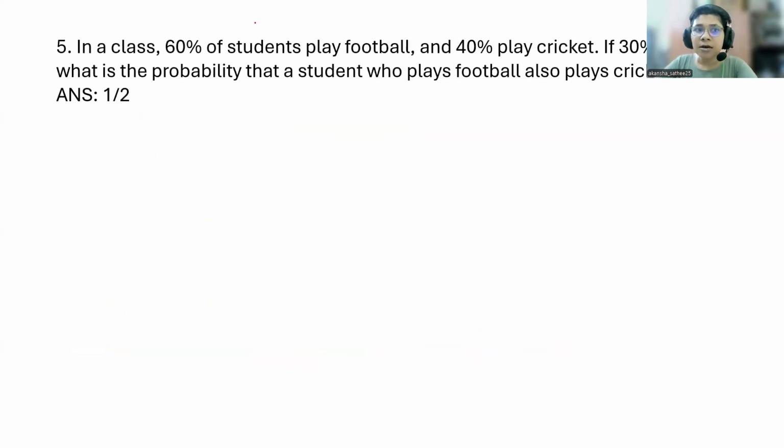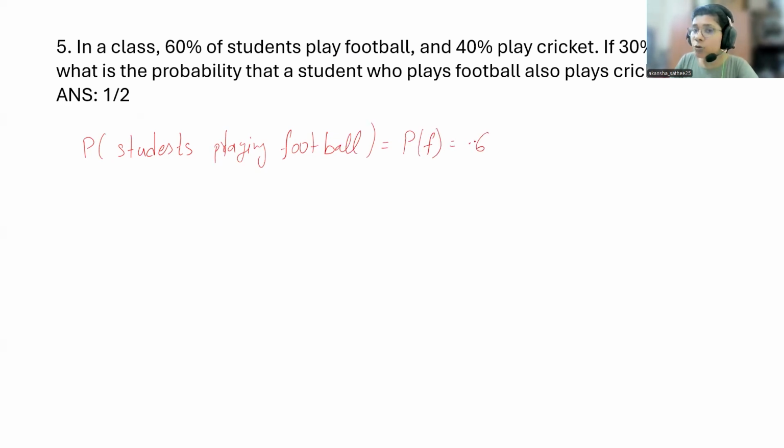Next problem. In a class, 60% of students play football. So, in a class, you have the probability of students playing football. That I will be denoting by the probability of F is 0.6. As I told you, probabilities are always between 0 to 1. Let me write it as 0.6. And what else is given?